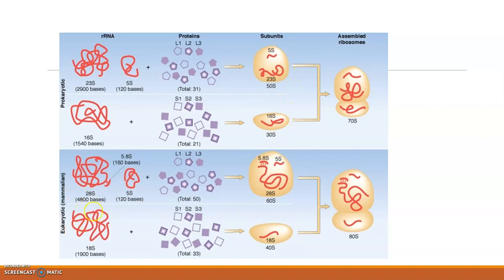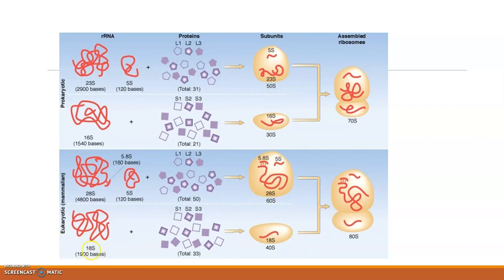And now the eukaryotic ribosome. In eukaryotes, the larger subunit has 28S rRNA and a 5S rRNA. You can see a smaller 5.8S rRNA here. So you have 28S, 5.8S and 5S rRNA plus more than 50 different types of proteins. These four components combine to form the 60S subunit or the larger subunit of eukaryotes.